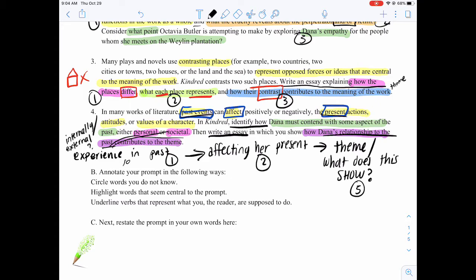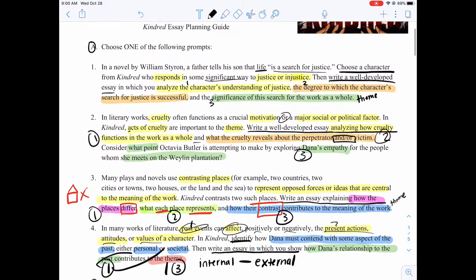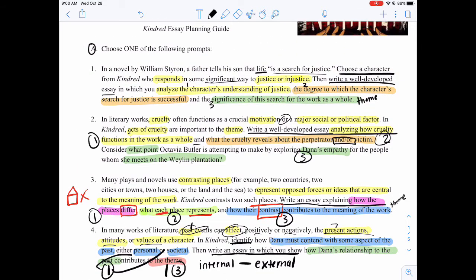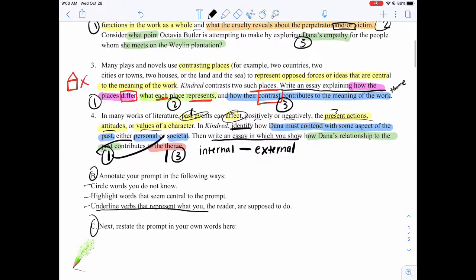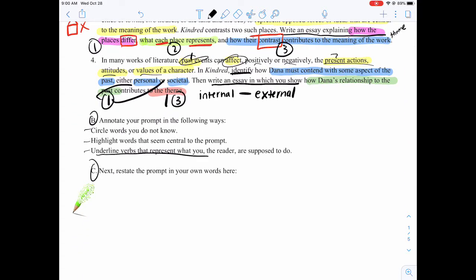And then don't forget about the time periods, 1800s antebellum South. And then we have the 1970s current day. What does that show? What is Butler illuminating? You have annotated each of the 4 prompts. Read through them a few times. Figure out which one kind of makes sense to you, which one's giving you ideas, which one's giving you data that's floating around in your mind, and you're going to choose your prompt.